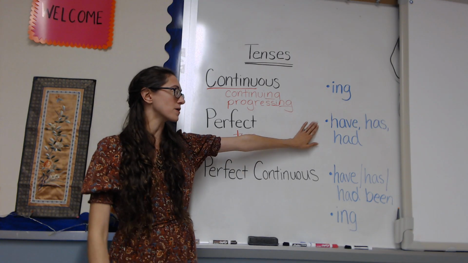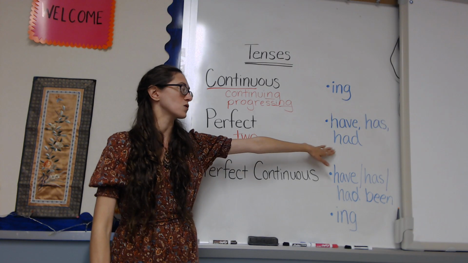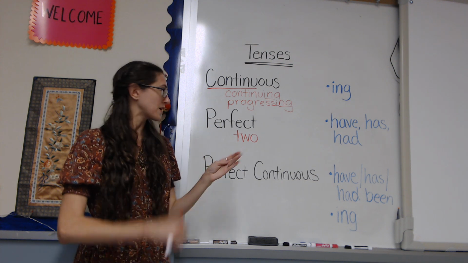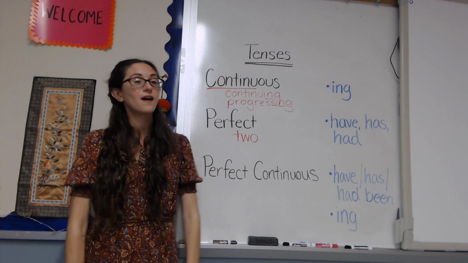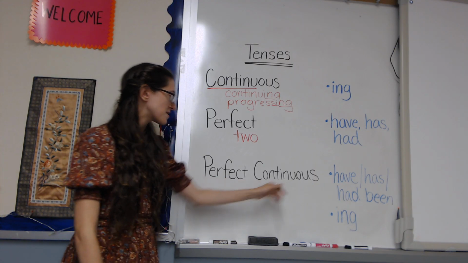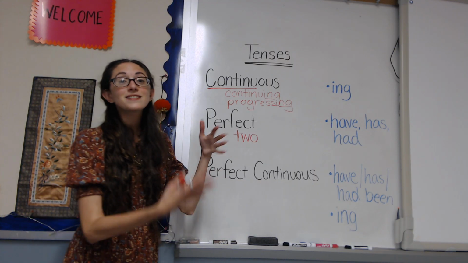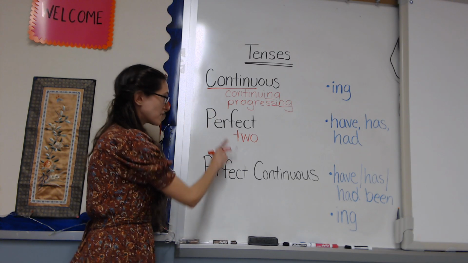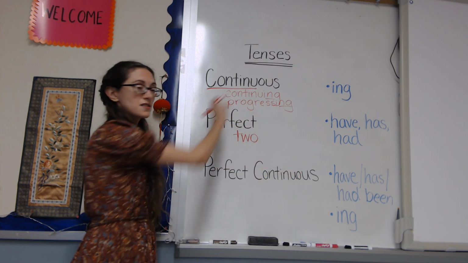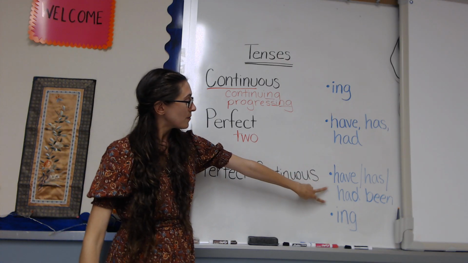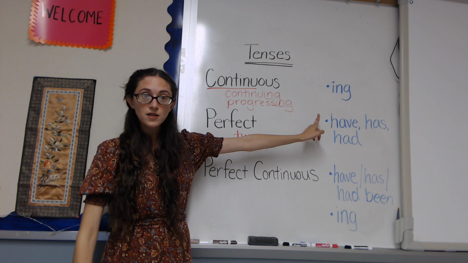So if you can remember that it has the have, has, or had in it, and it has two things, one happening after another, it's perfect. Then you have our favorite, the perfect continuous. Now this one is a combination of these two. It has the perfect and it has the continuous. So it will have a combination of these two things.